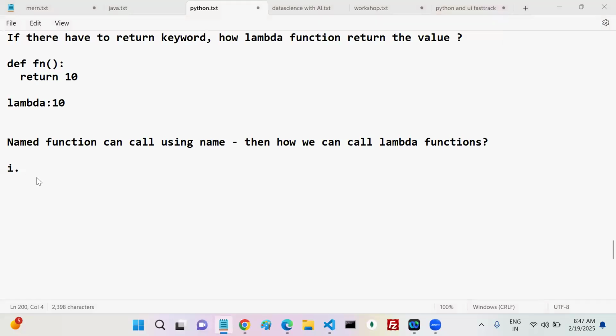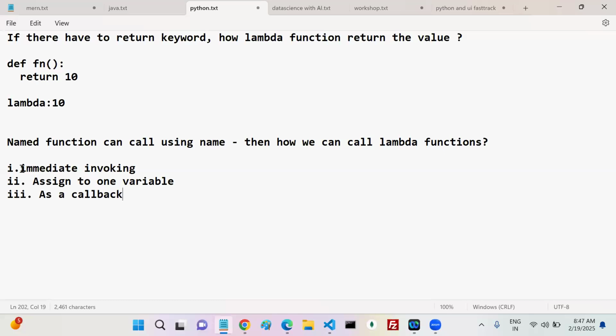One is using immediate invoking. What is this immediate invoking? We'll see. The next one is assigning to one variable. The next one is as a callback. There are three ways to execute your lambda functions. One is immediate invoking, another is assigning to one variable, another is as a callback. So shall we go one by one?